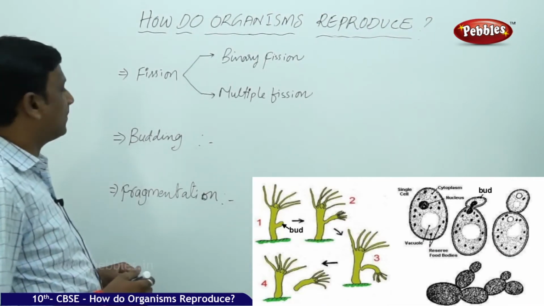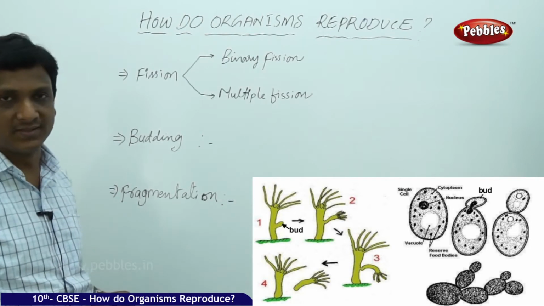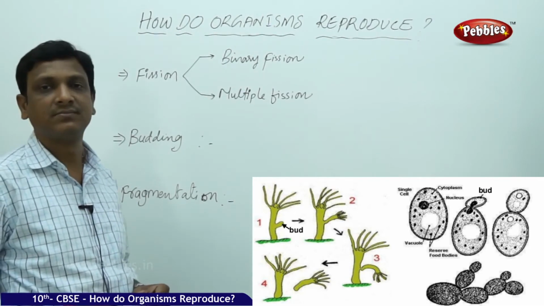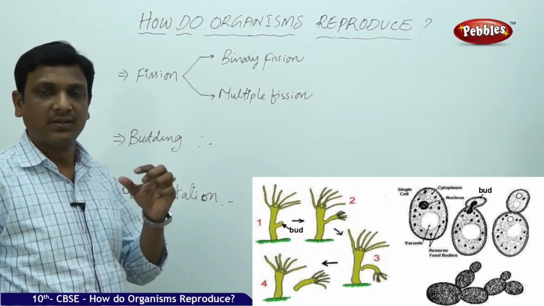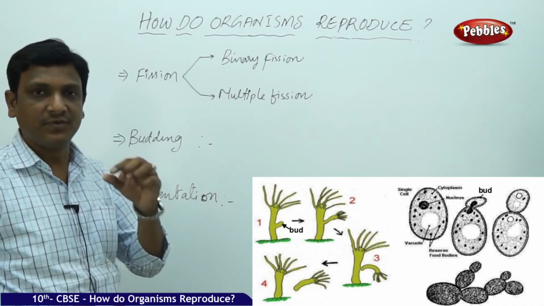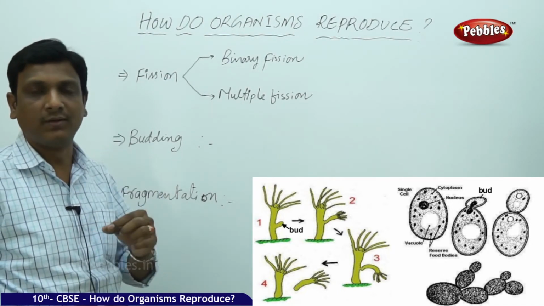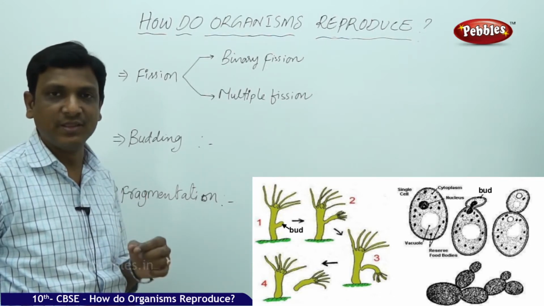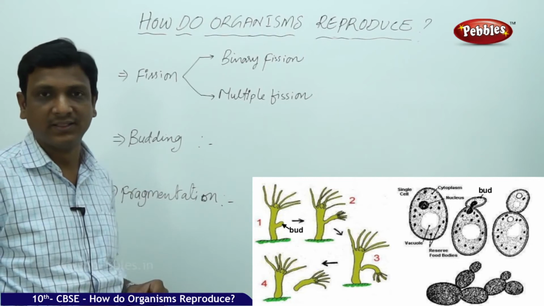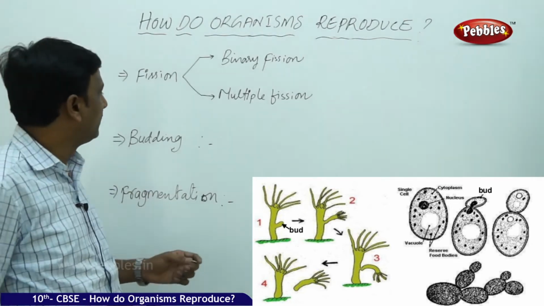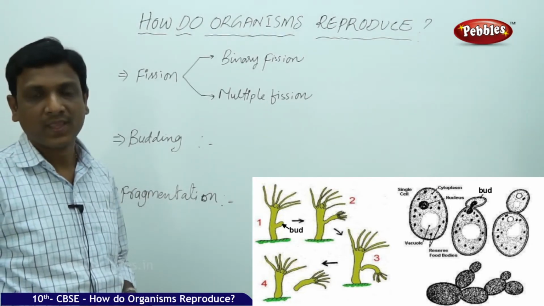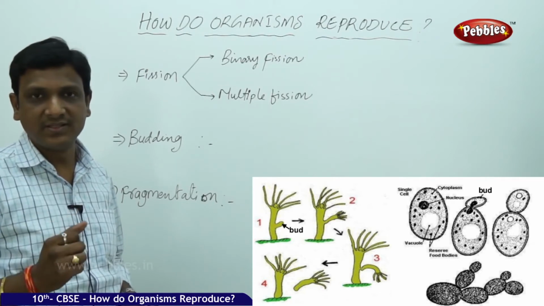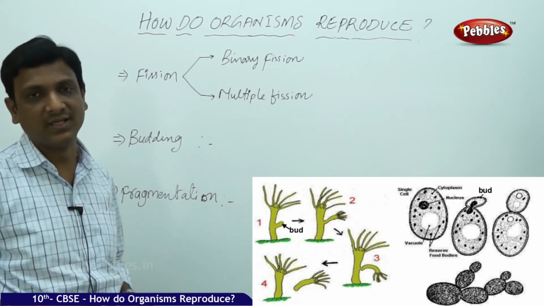Now, regarding the mode of reproduction in simple organisms, that is single-celled organisms, even some multicellular organisms are very small, consisting of very few cells. And all the cells are of the same kind. For example, take Spirogyra. It is a multicellular organism, but the cells are similar.